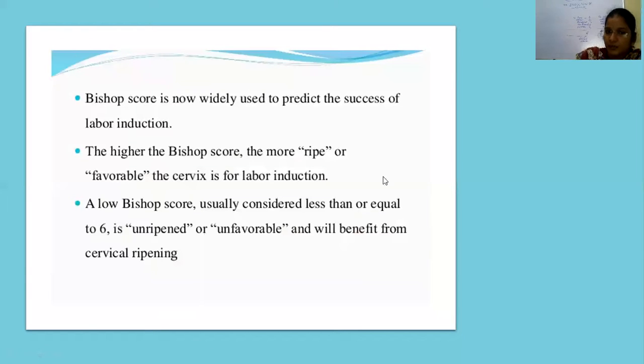The higher the Bishop score, the more ripe the cervix will be. So, any Bishop score less than 6 is unfavorable. A Bishop score of 6 to 15 has a successful induction.